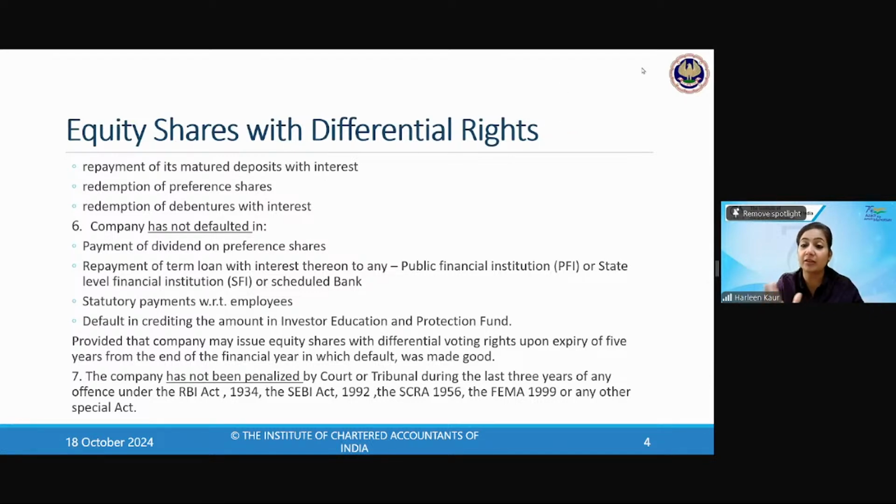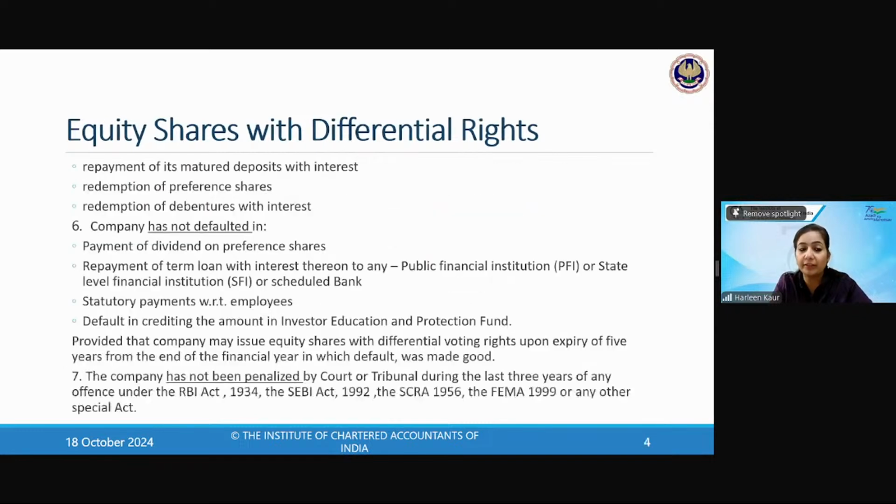DVRs are very risky equity shares that you issue. So you have to have good credibility, good net worth, and the company should be filing all the financial statements and should not be defaulting under these kinds of respective acts. Then only it can think of issuing DVRs. So again, for the last 3 years, the company should not have made offense or default under any of these respective acts that are written over here.